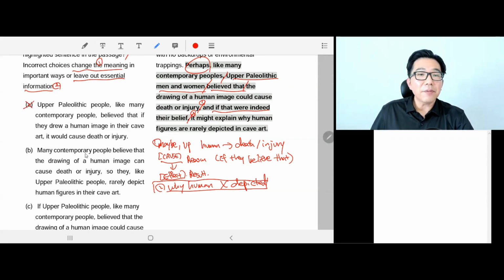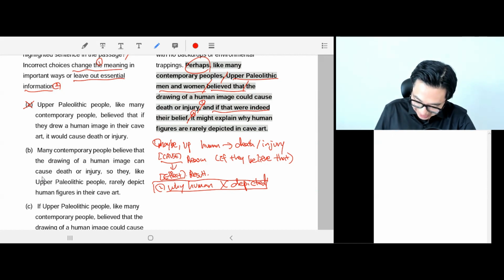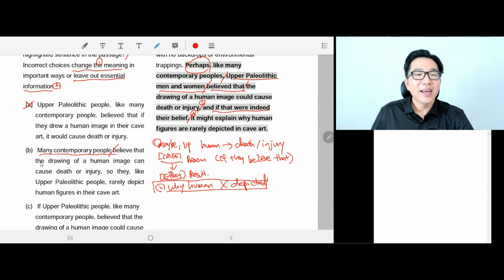Okay, B. Many contemporary people believe that the drawing of a human image can cause death or injury. Look, guys, this is a big trick, quite humorous to me. The subject here is contemporary people. Let's read till the end because it's pretty funny. So they, like Upper Paleolithic people, what is the subject here? Contemporary people rarely depict human figures in their cave art.